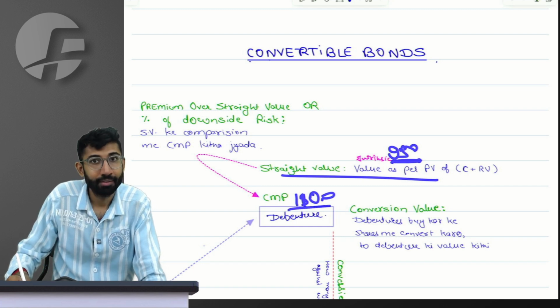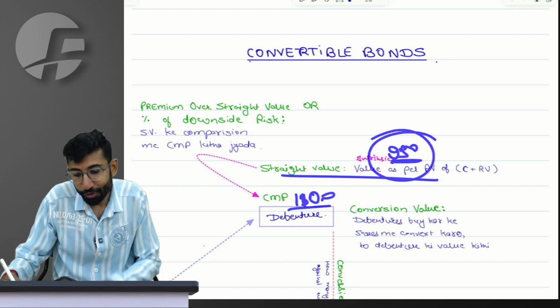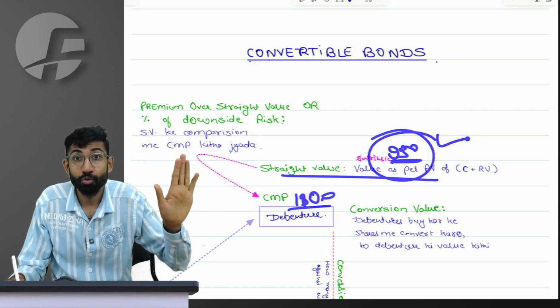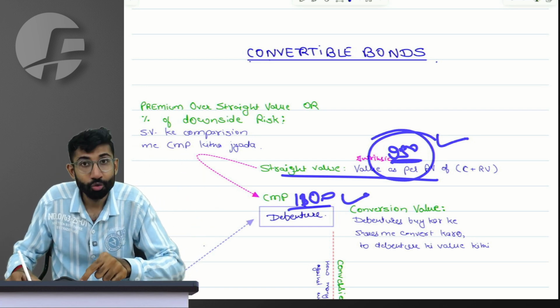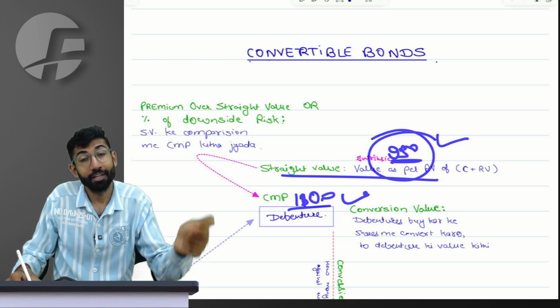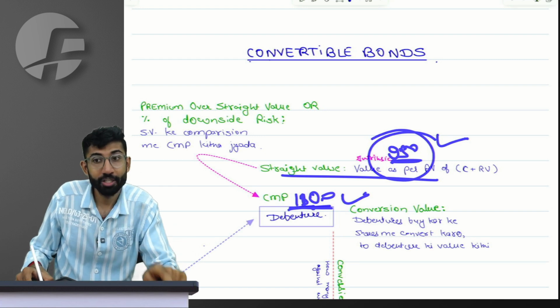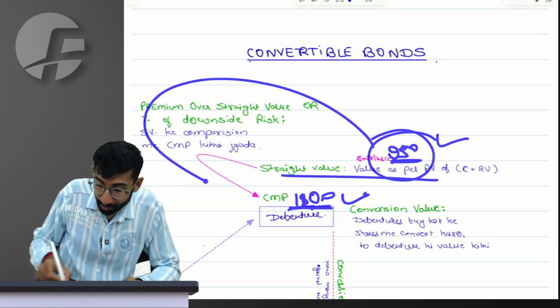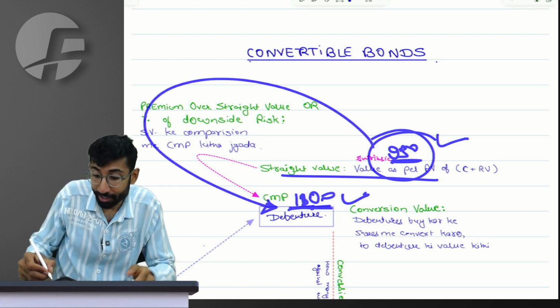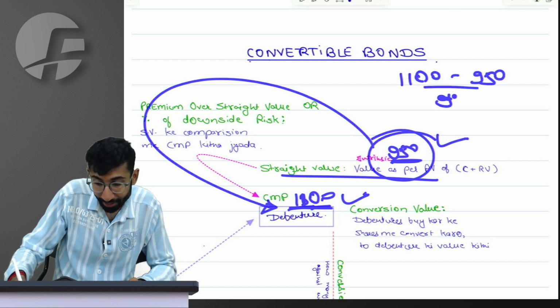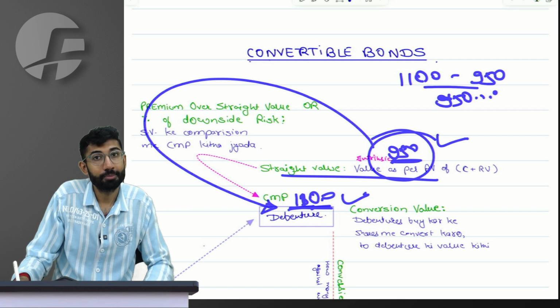Why is that? Because the present value of future cash flow is only 950, considering redemption value and considering there is no option to convert. But since there is an option to convert, people are expecting an increase in share price. Hence, people are ready to pay 1100 for the debenture in the market today. How much premium over and above straight value are they paying? It is (1100 minus 950) divided by 950, in percentage terms.